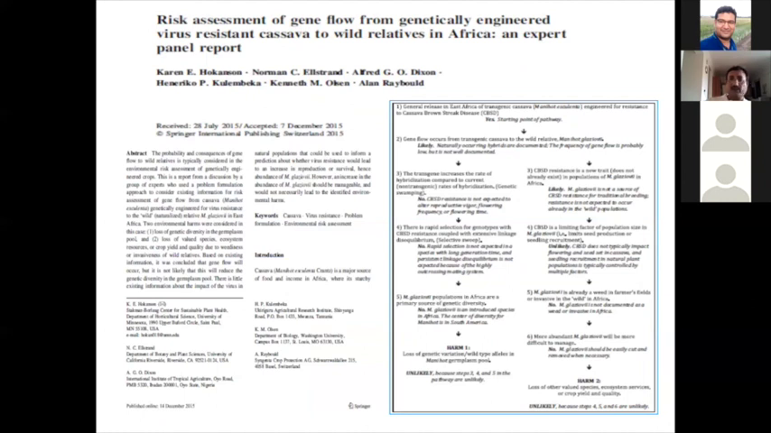Later on, any transgenic plant or any genetically engineered plant will have several regulatory tests to be done to check for its allergy and other things, several mice or rabbit based tests. So all those were done.